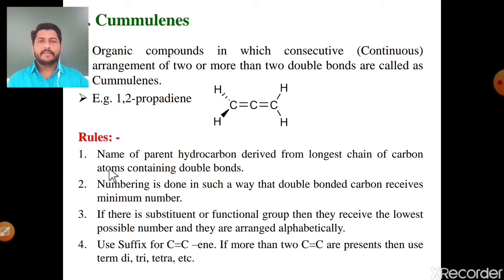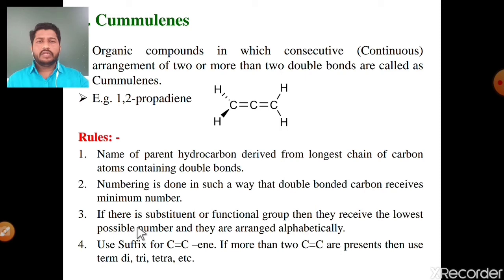First rule: the name of the parent hydrocarbon is derived from the longest chain of carbon atoms containing the double bonds. Select the longest continuous chain of carbon atoms which contains this continuous arrangement of double bonds, and the name of the parent hydrocarbon is derived from this longest chain. Second rule: the numbering is done in such a way that the double bonded carbons receive the minimum numbers. Simply, if there is any substituent or functional group, they also receive the minimum number. This is the second rule.